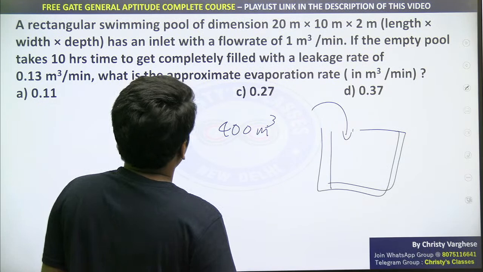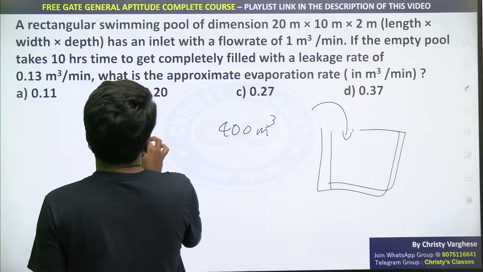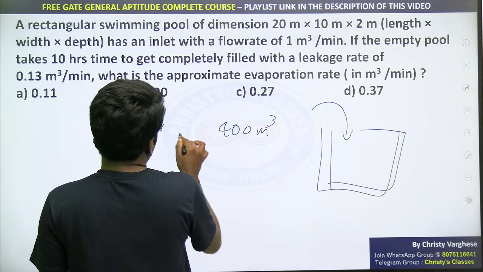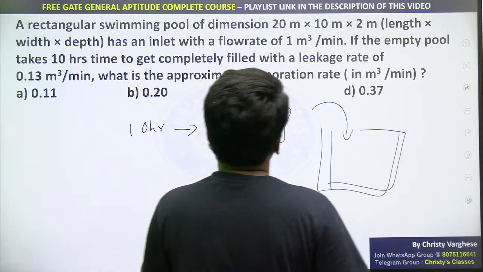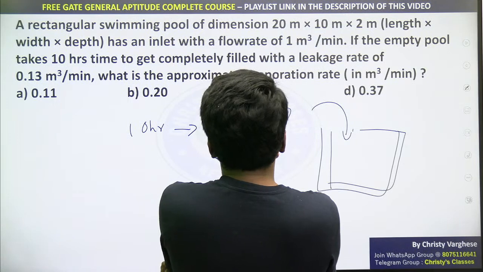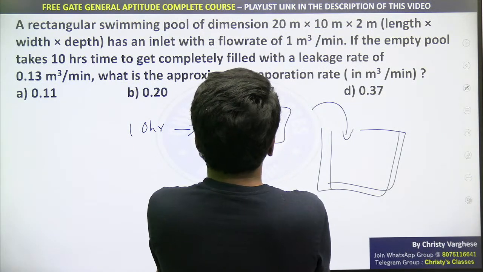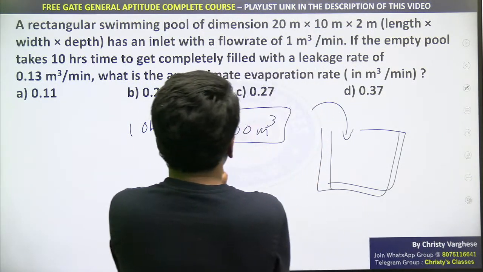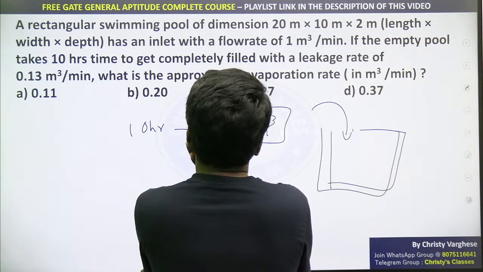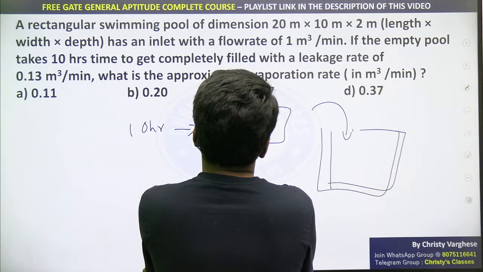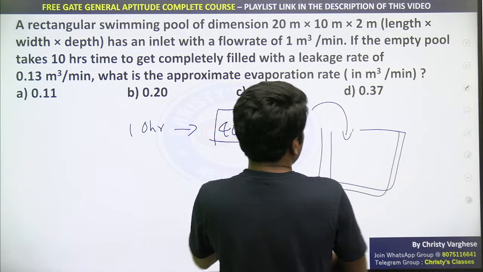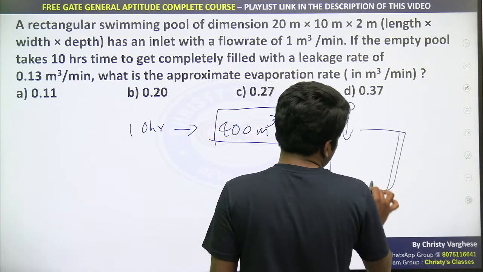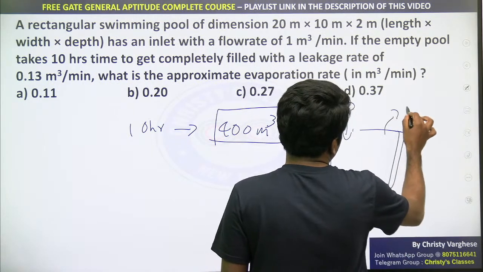So in 10 hours, together 400 meter cube water is filled, na. Sorry, in 10 hours, we can say that 400 meter cube is the water filled by all the three things together: the inlet pipe, the leakage happening and evaporation.